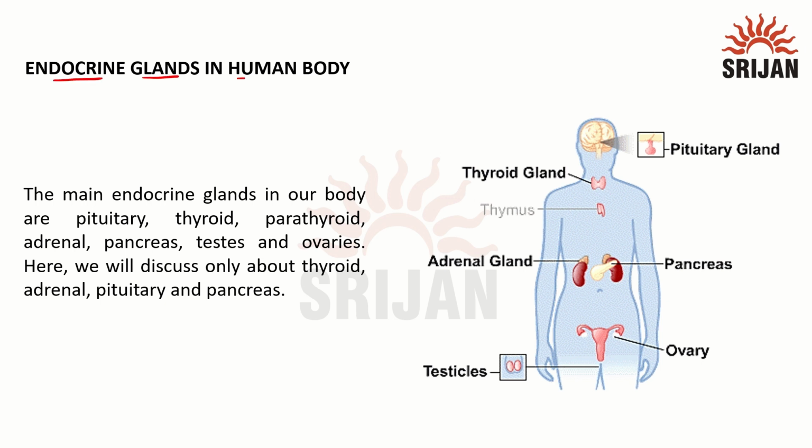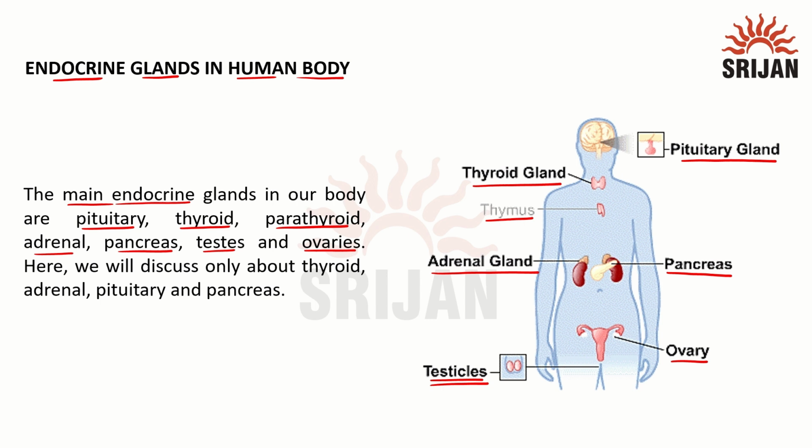Endocrine glands in the human body. We have more endocrine glands, but the main ones are pituitary, thyroid, parathyroid, adrenal, pancreas, testis and ovaries. We can see the pituitary is located at the base of the brain, thyroid near the neck, thymus in the abdominal area or thoracic area, adrenal gland above the kidneys, and pancreas, ovary and testicles, also known as testis.